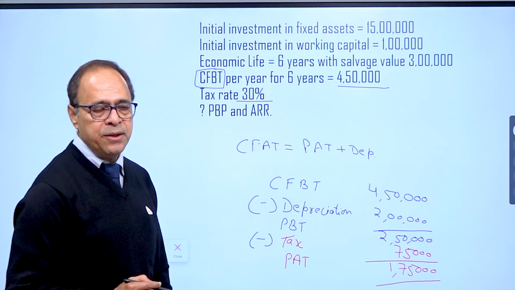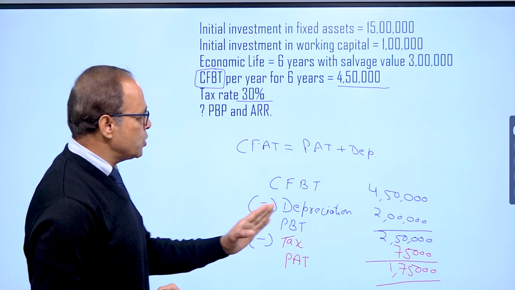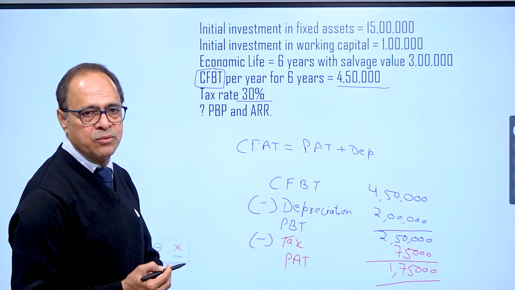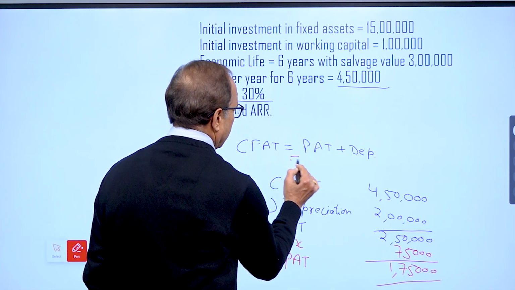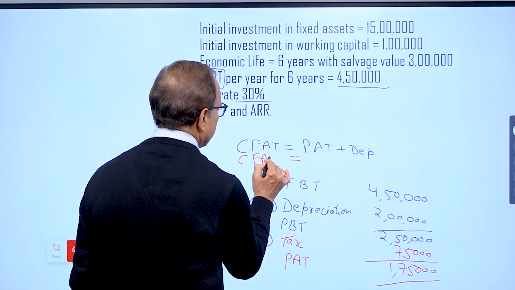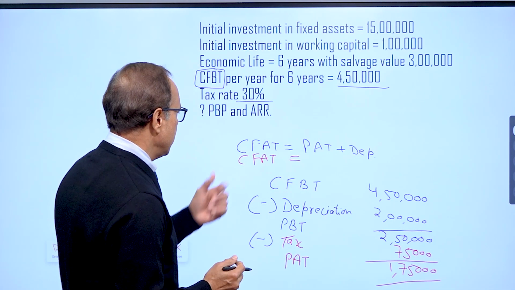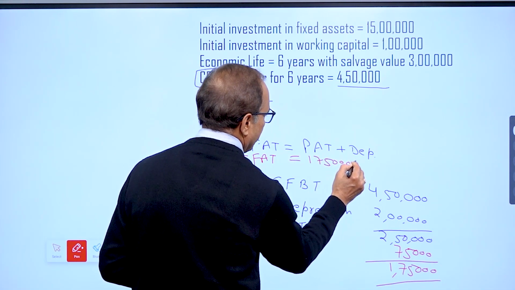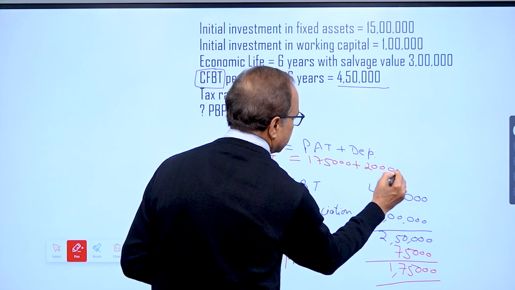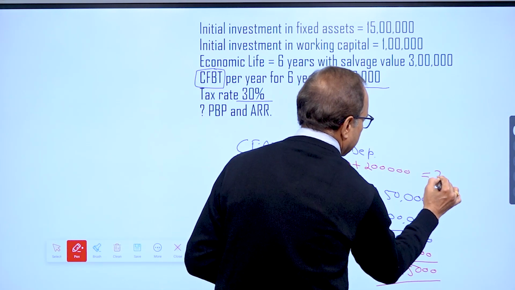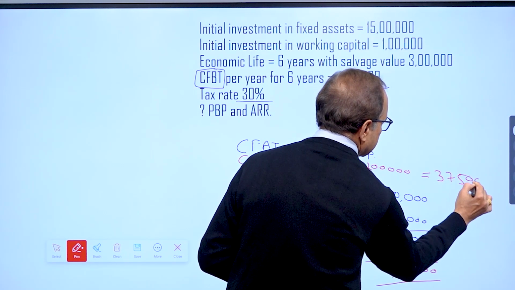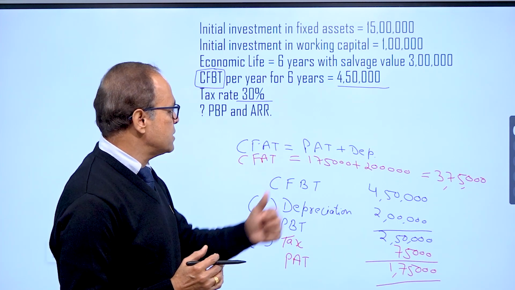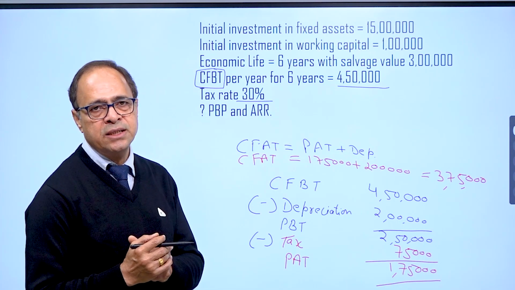So we were given CFBT. Now since every year it is the same, we need not do it 6 times, because every year you will get a profit after tax of 1,75,000 rupees. Now come to this point, how much will be CFAT? Either you can continue the table or you can use this formula. It will be profit after tax 1,75,000 plus depreciation of 2 lakh which we deducted. So annual cash inflow is 3,75,000 rupees. So year on year till the life of 6 years, the project will generate 3,75,000 as cash inflow.